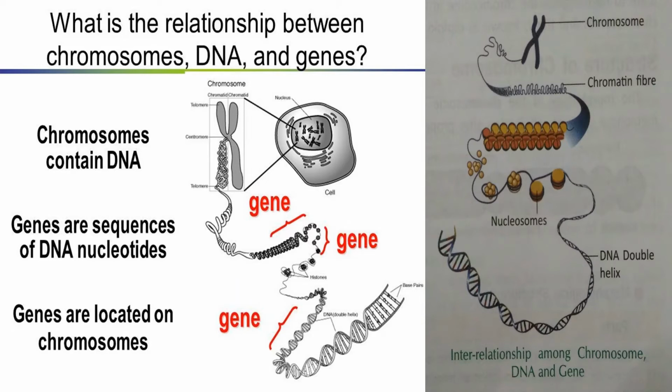And the alternative form of a gene is called an allele. In case of a diploid cell, what happens? There are two alleles of one gene, that is, one from father and one from mother. And one gene is always dominant and the other one is recessive.